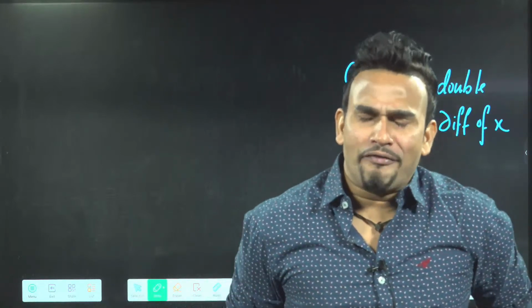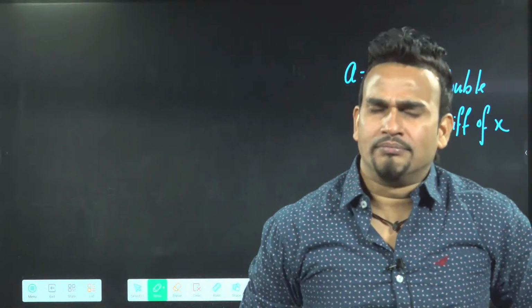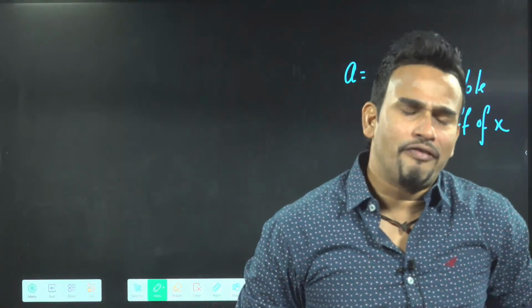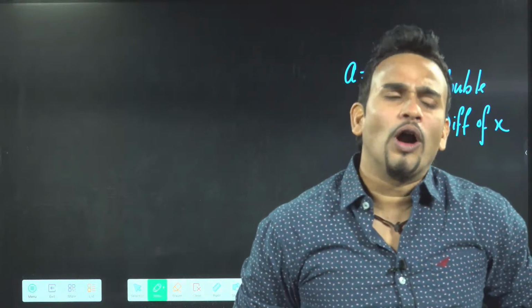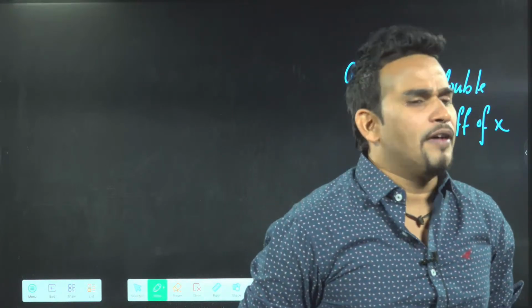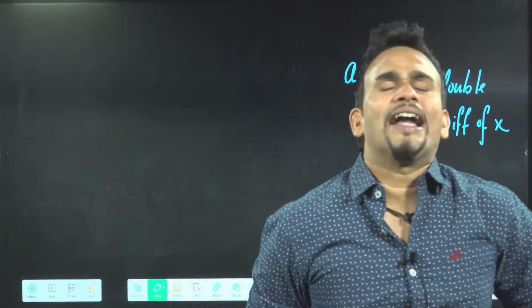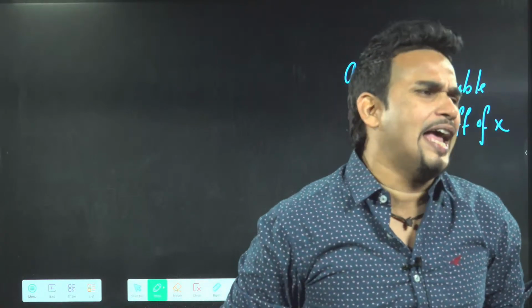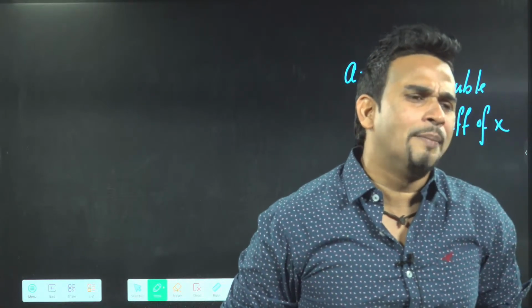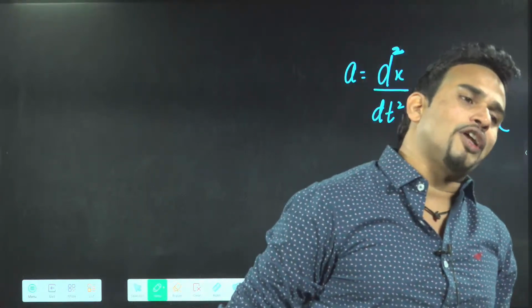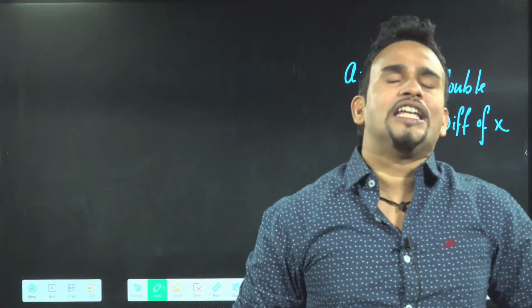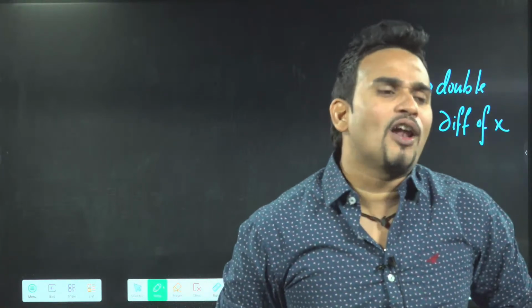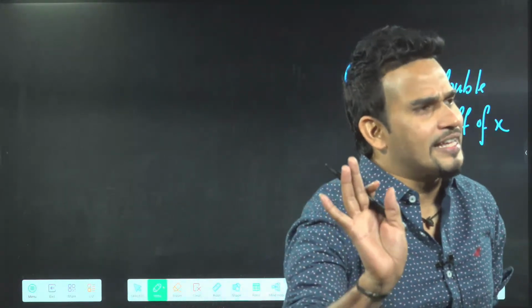You tell me, if I differentiate x with respect to time, what will come? Velocity will come. If I differentiate velocity with respect to time, what will come? Acceleration will come. So initial means t equal to 0, and rest means the velocity of the particle will be 0. These are the things that we studied till now.